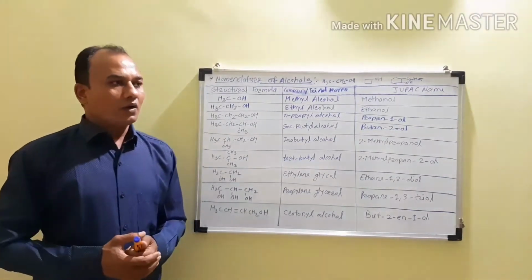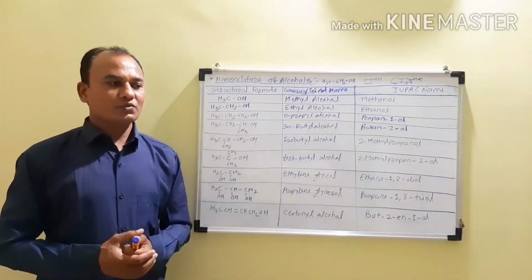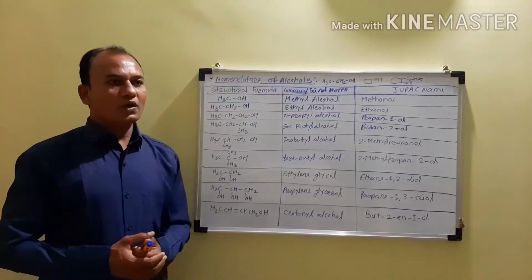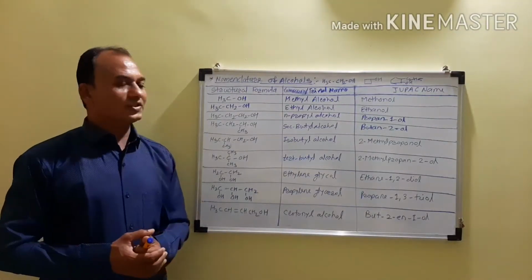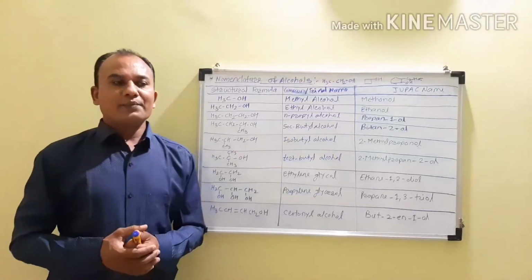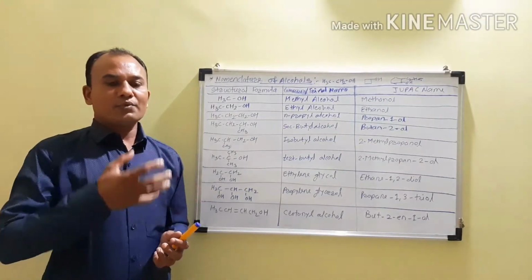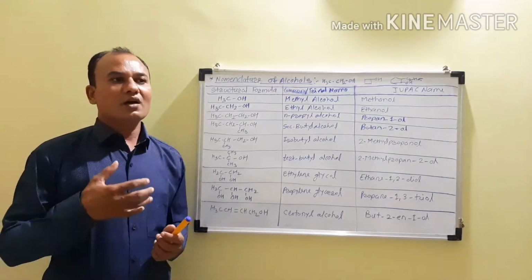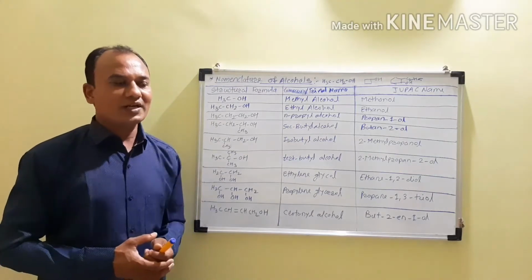Now according to the common name system, how we can give the names to the alcohols. According to this common name system, these are named by writing the alcohol, and before that we are writing the name of the alkyl group, then we are obtaining the name of that alcohol.